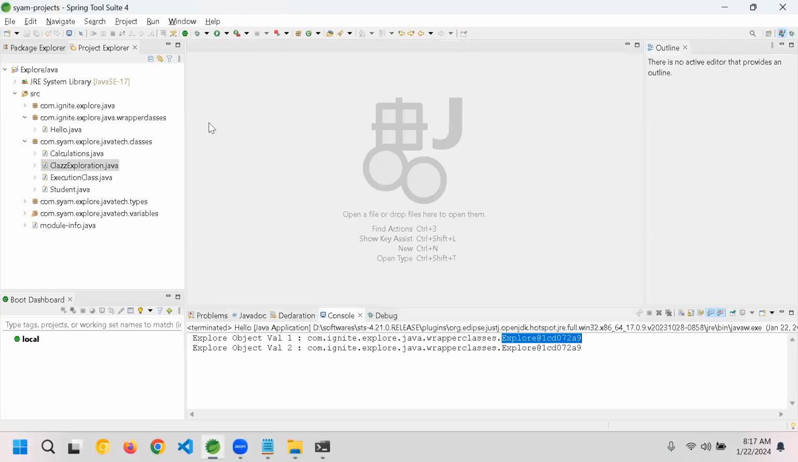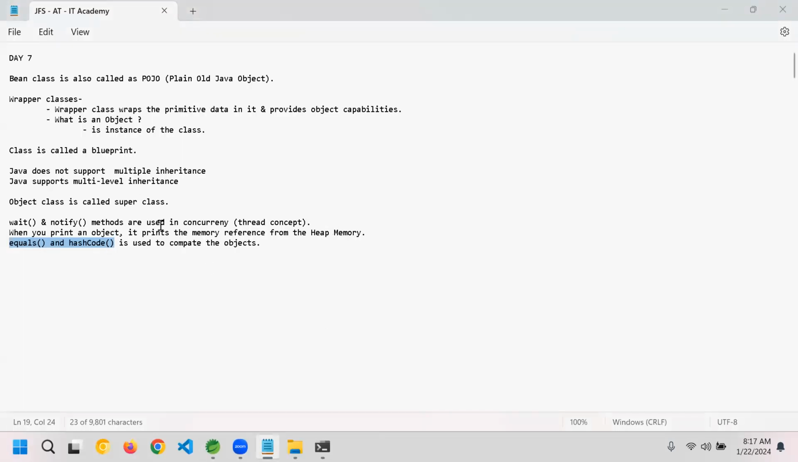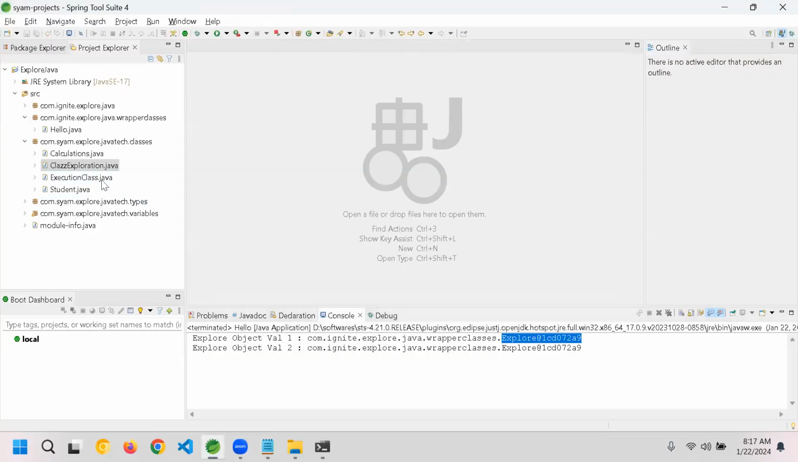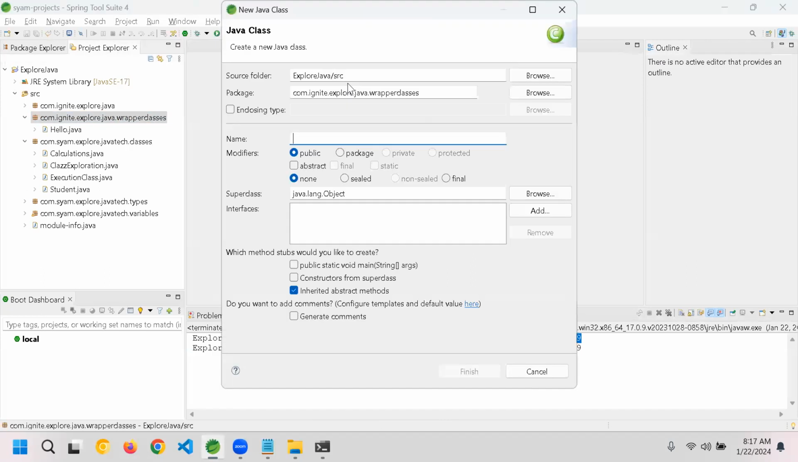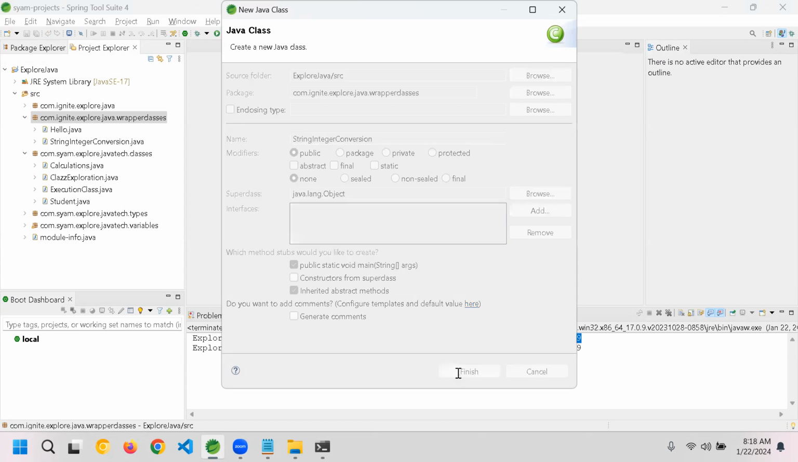Now let's continue with wrapper classes. What did we do in a wrapper class? Let's say wrapper classes here. Now right click, new class. I'll name it string conversion. Instead of string, I'll say string to integer conversion, guys. Say finish.